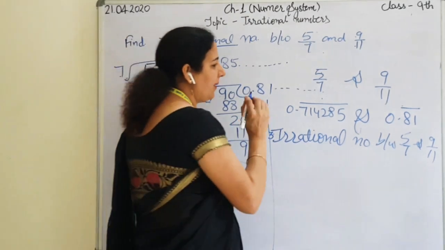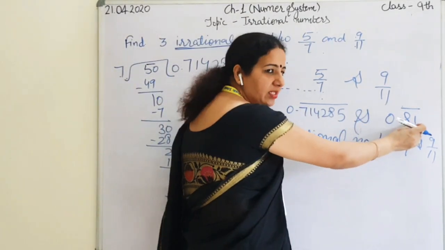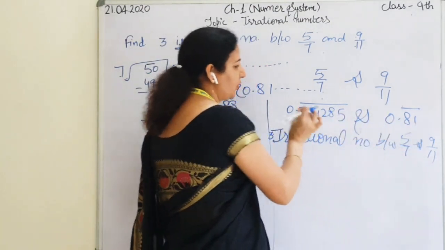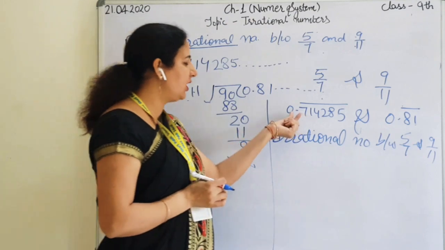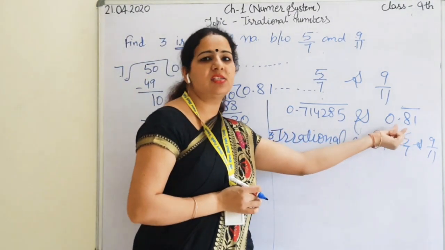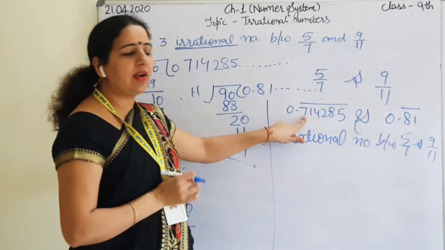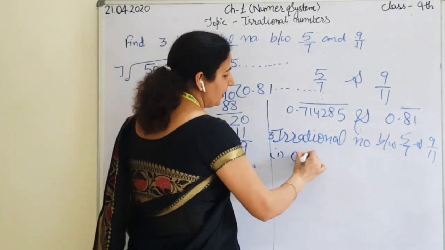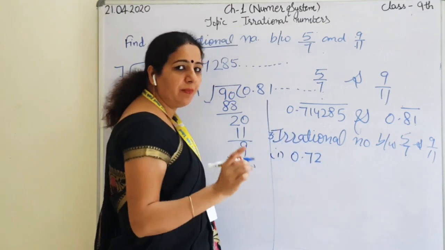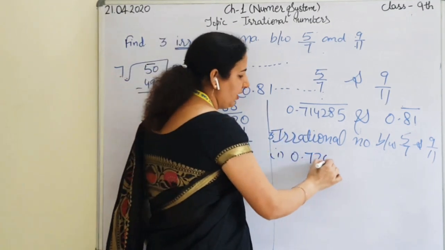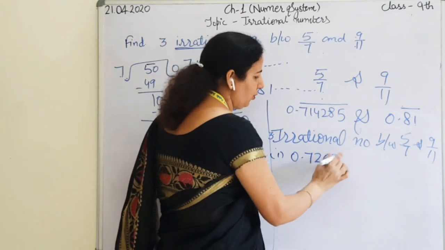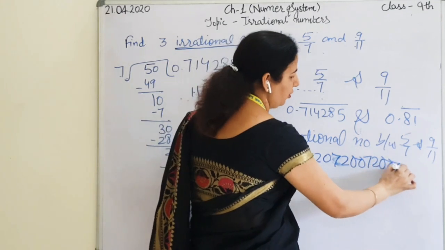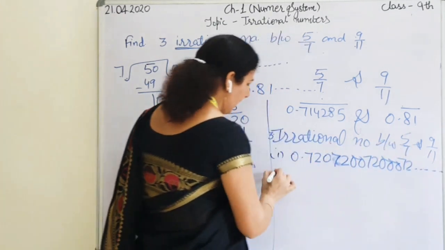For three irrational numbers, as this one has two digits after the decimal, take the first two digits and compare them. I have compared the first two digits: 0.71, and the last is 0.81. So don't start with 71, better to start with 0.72. Now we have to make it an irrational number, so it will be 0.072, 0.0072 and so on.